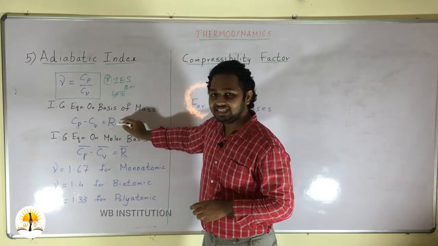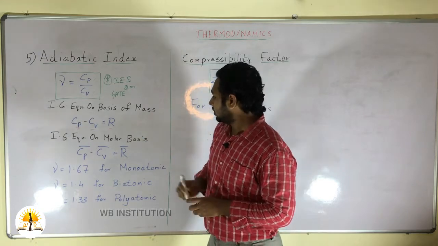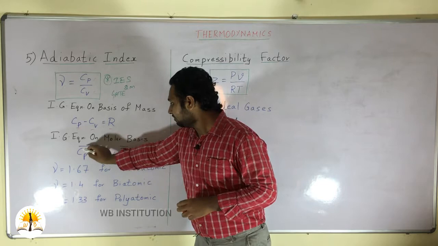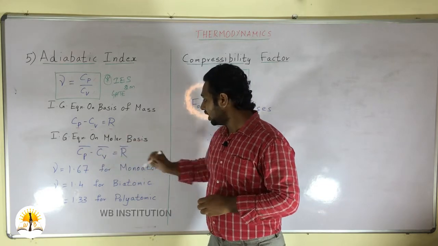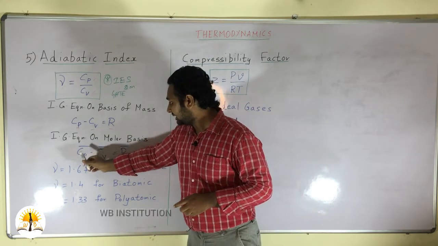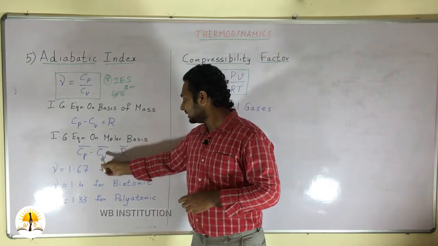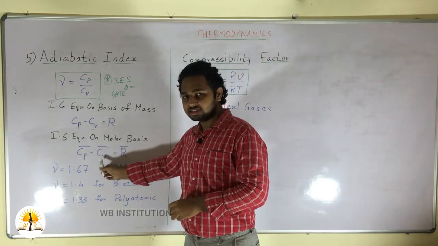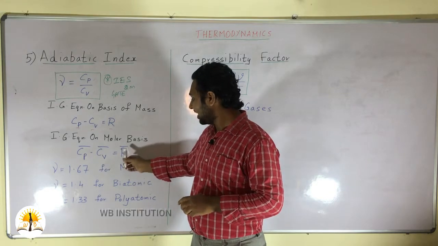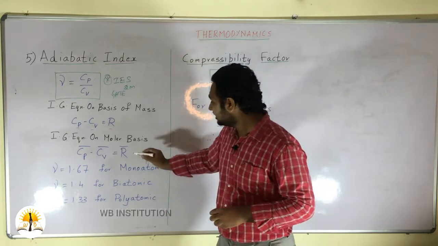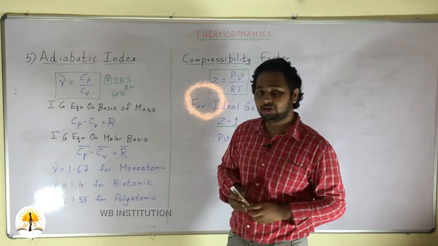R is the characteristic gas constant. On the molar basis, the ideal gas equation can be given as Cp bar minus Cv bar is equal to R bar. Here Cp bar is the specific heat of the molecules at constant pressure, Cv bar is the specific heat of the molecules at constant volume and R bar is the universal gas constant in this case, which is equal to 8.314.